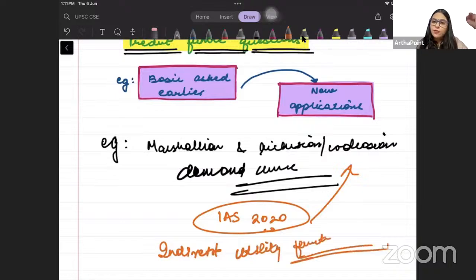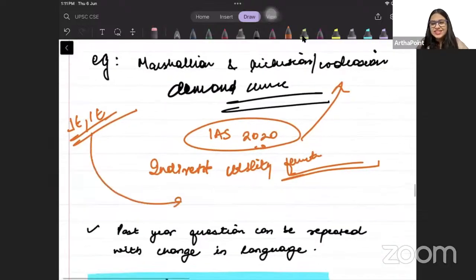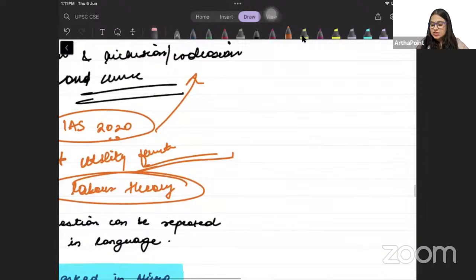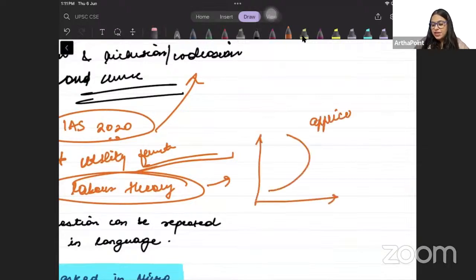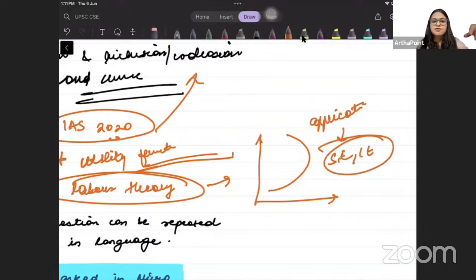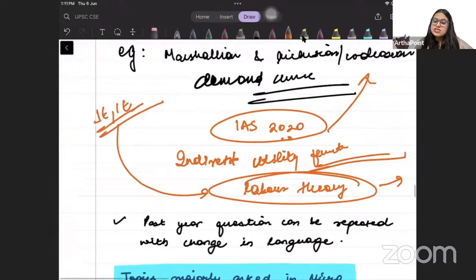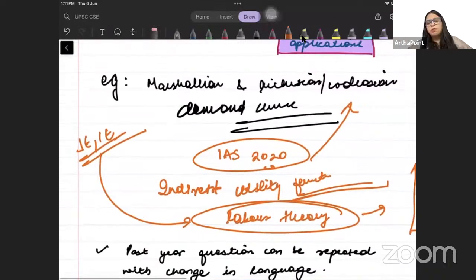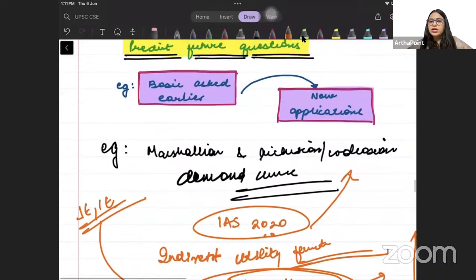Or for example, if I am doing substitution and income effect with you, I should know that in the latest time there has been a question on labor theory, which asks why the labor supply curve is backward bending. So it is asking me an application of the Slutsky equation, substitution and income effect, why the labor supply curve is backward bending. So whenever we study any topic, it is very important that we first analyze the trend.